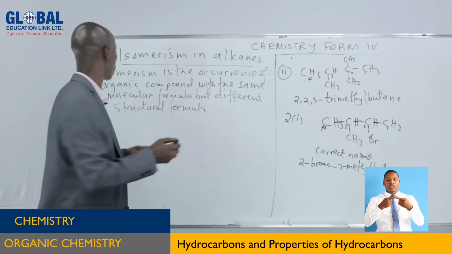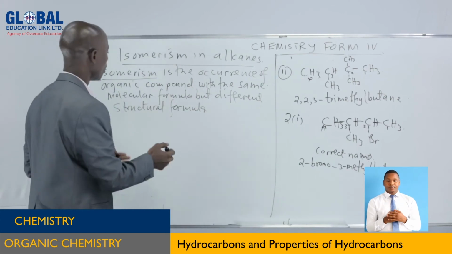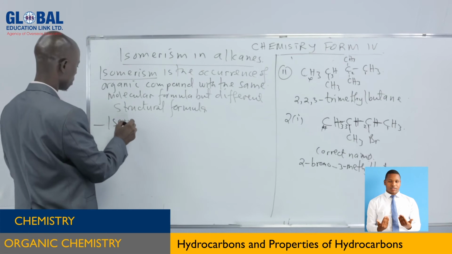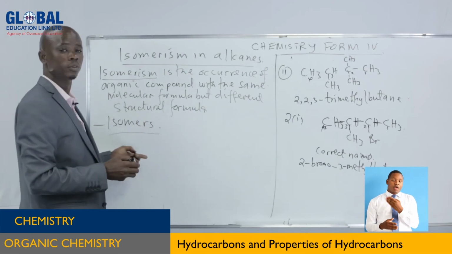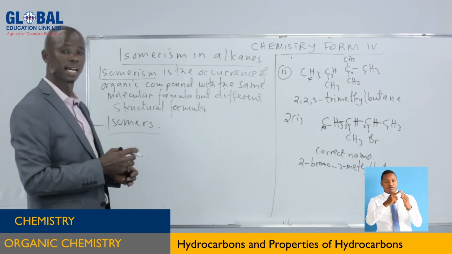That is the meaning of isomerism. Now, compounds with the same molecular formula but different structural formulas are called isomers.